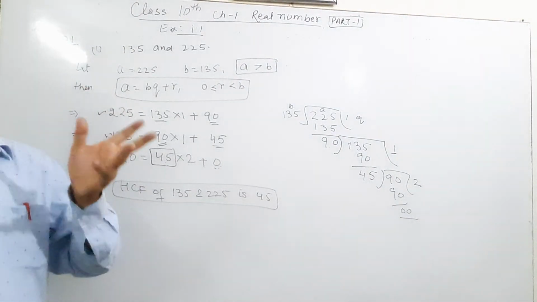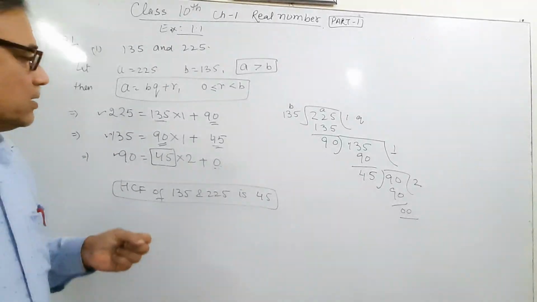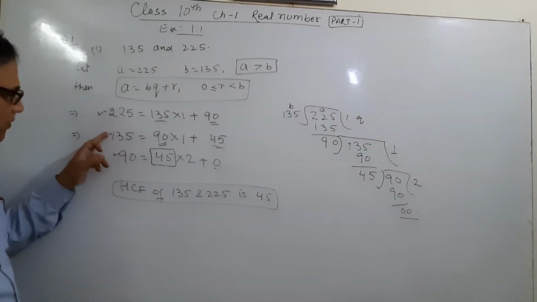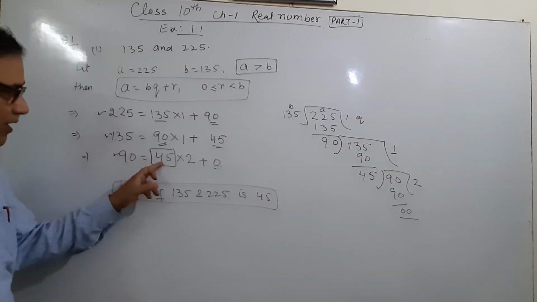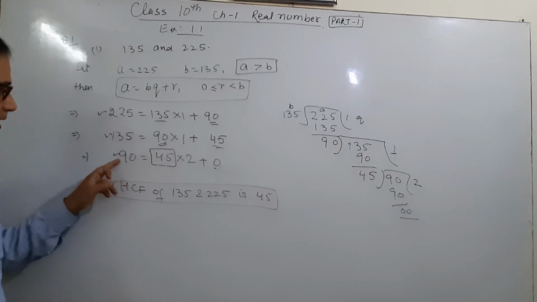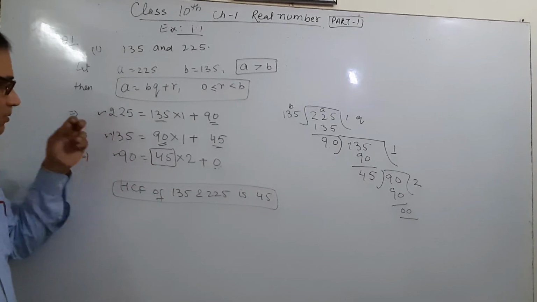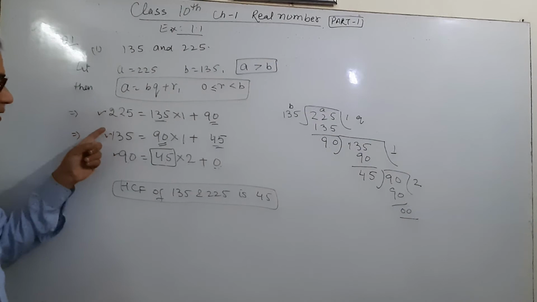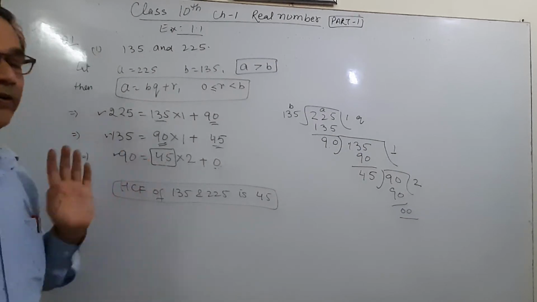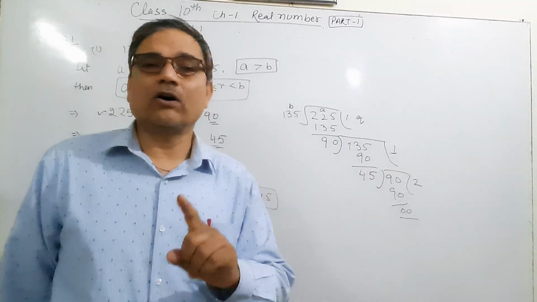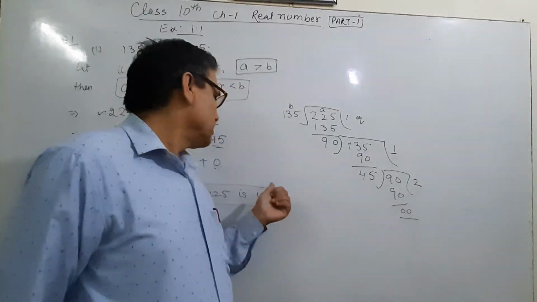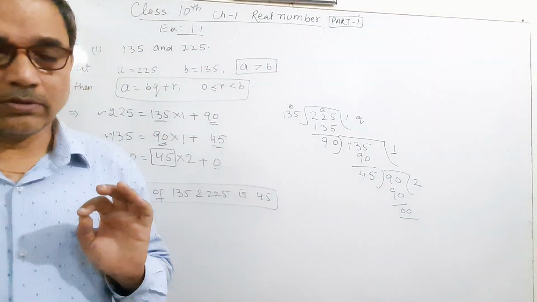There are so many questions that can be asked in CBSE. It means the HCF of 225, 135 and 90 is 45. 45 is a factor of 90, 135, 225. The common factor of 225, 135 and 90 is 45. And B is always the HCF when the remainder is 0.